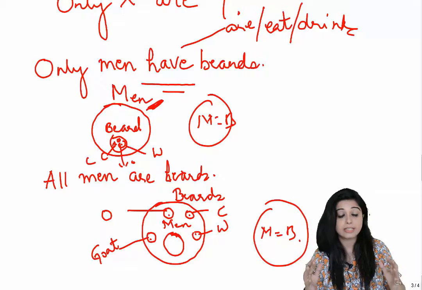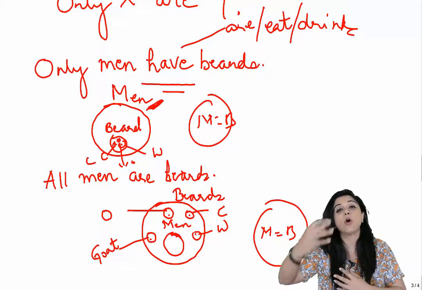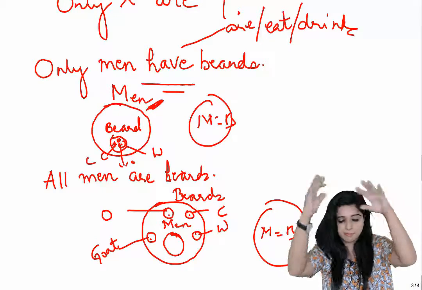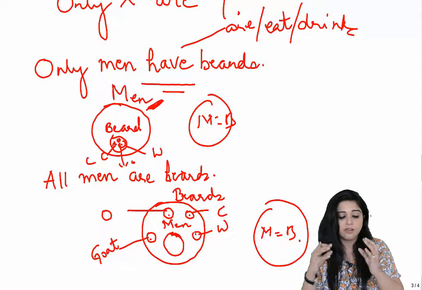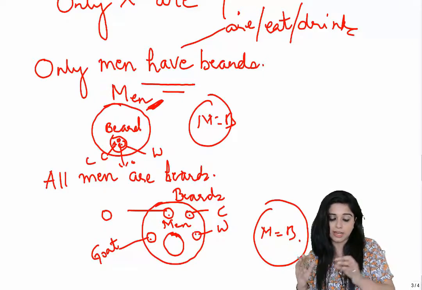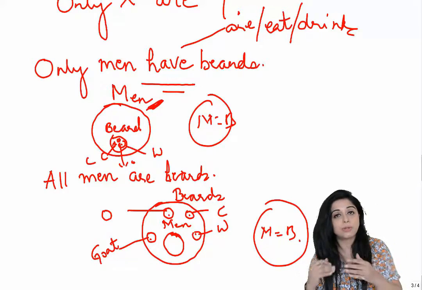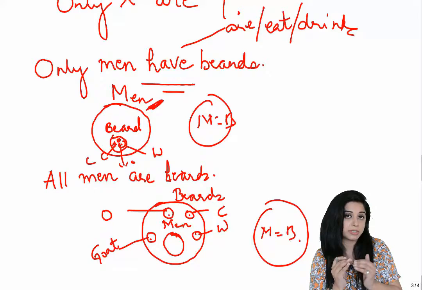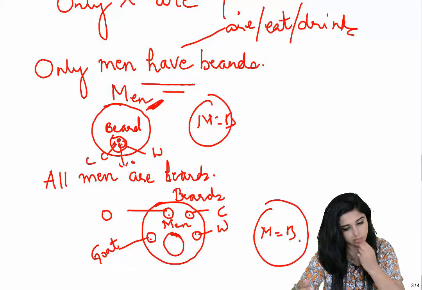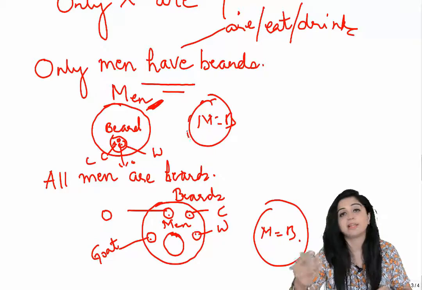But what we're trying to say is that in the case of only, we're exactly drawing the opposite of all, right? Only men have beards, men outside, beards inside. For all, men is inside and beards is outside. So just for convenience sake, remember, when we have only, we draw a set representation which is exactly opposite of all. And of course, m is equal to b is anywhere there. Two overlapping sets are anywhere there, right?